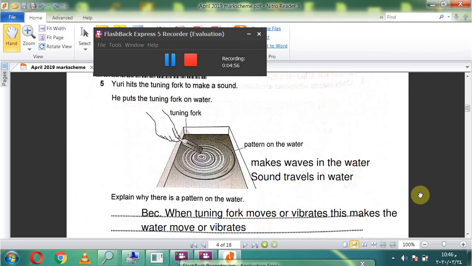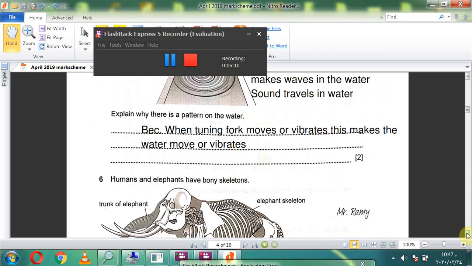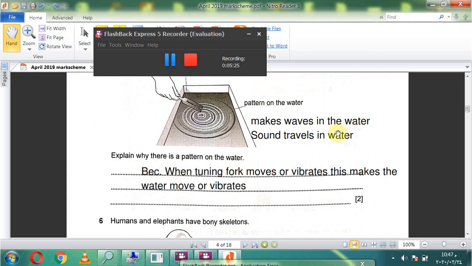Yuri hits the tuning fork to make a sound. He puts the tuning fork on water. Okay, that make pattern on the water. Explain why there is a pattern on the water. Because when tuning fork moves or vibrates, this makes the water move or vibrates. Why? Because sound travels in water. Water is a medium for sound. Sound travels through medium, need medium. Okay, not space. Sound travels in water. Okay?